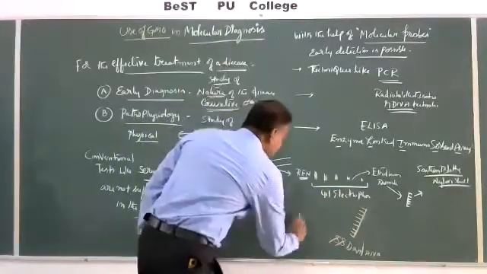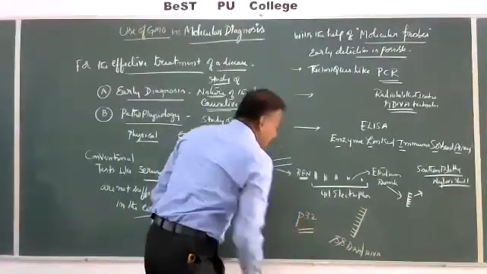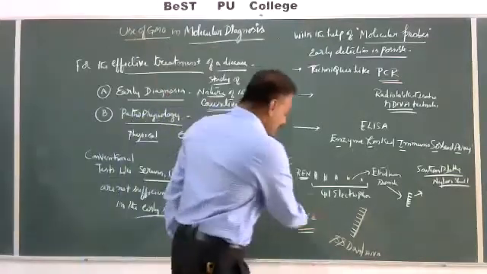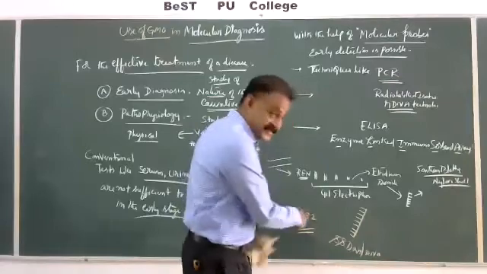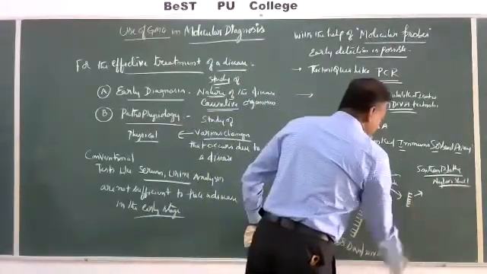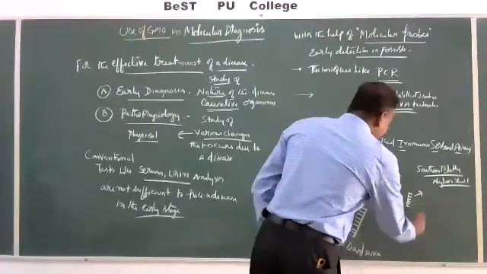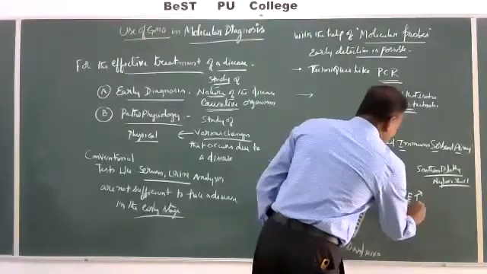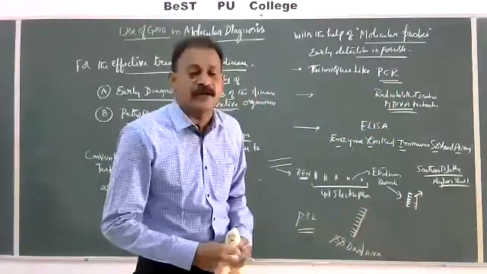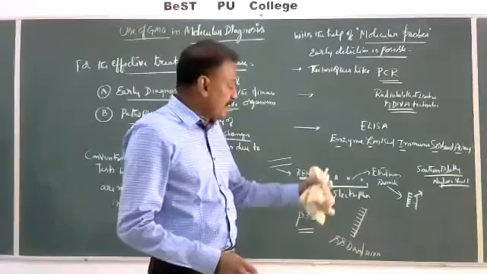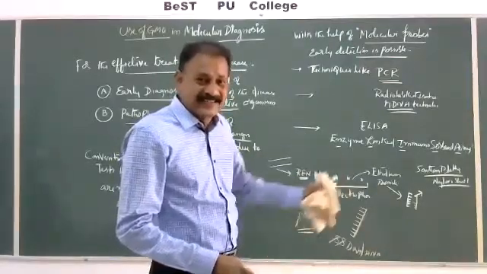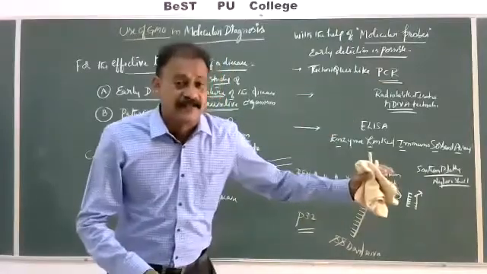Generally phosphorus 32 is the radioactive substance used, and radioactivity is the selectable marker, and the probe is going to hybridize, join. Whenever they are joined, they will be exposed to X-ray film, which is called autoradiography, to trace easily.